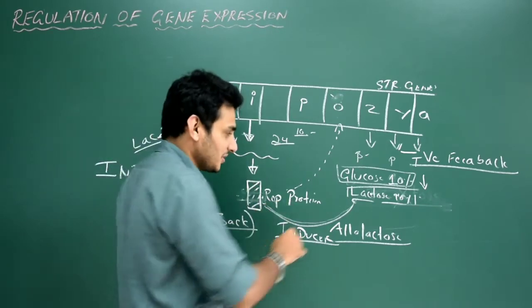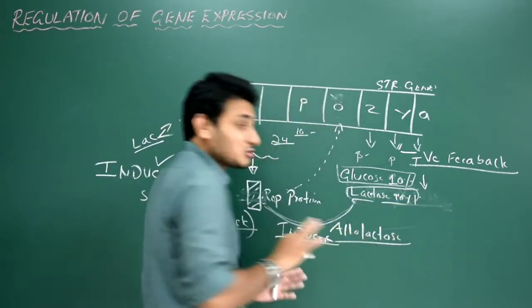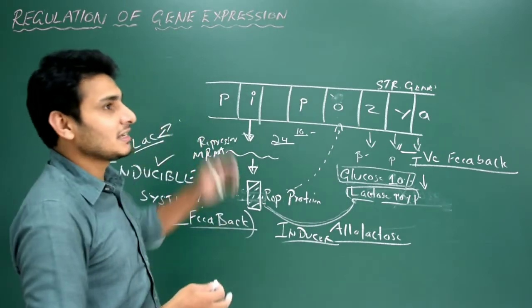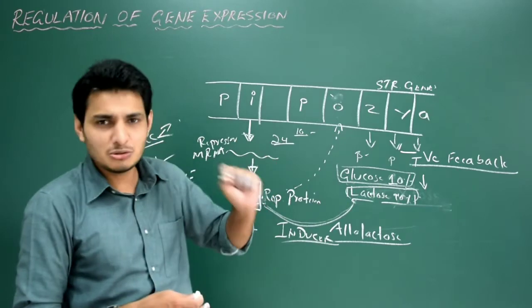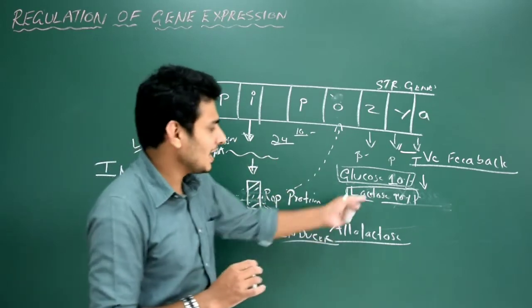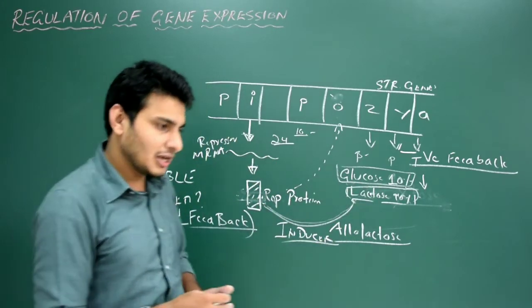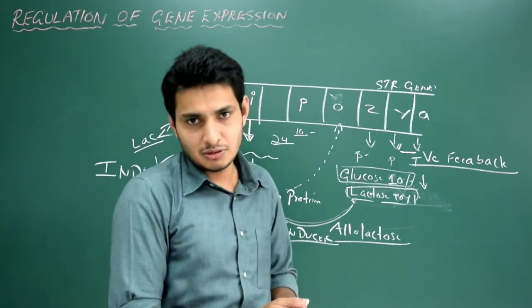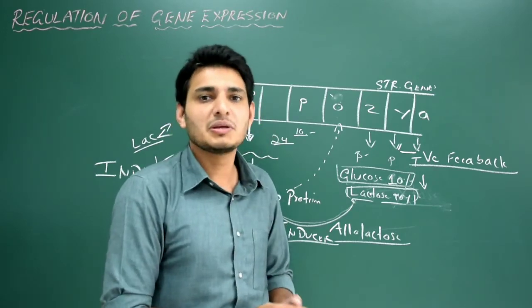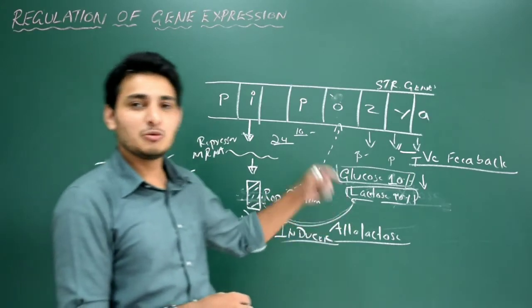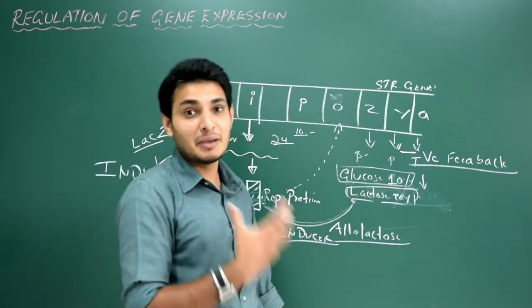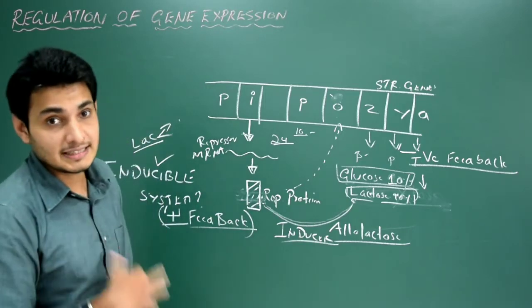Okay, this is very important, so don't get confused with that. When I say switched off, it doesn't mean everything is switched off. No, it will be in an active state, at least for some time, because lactose is present. That means you cannot see E. coli without lactose. At least 1% lactose will be there within the cytoplasm of the E. coli. But glucose, they give more preference to glucose because that is the main metabolite for them to synthesize ATP.